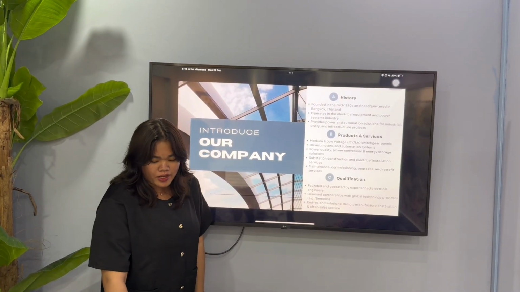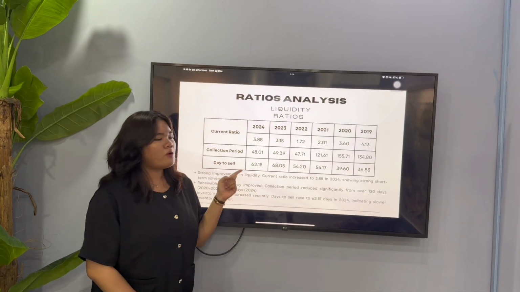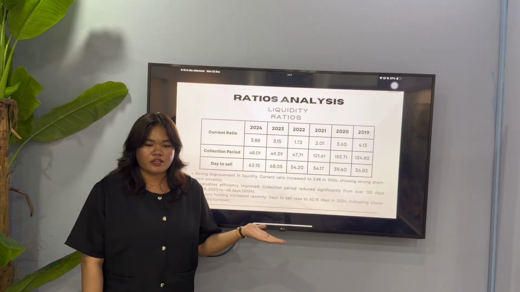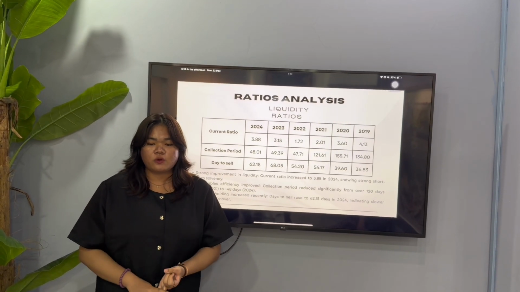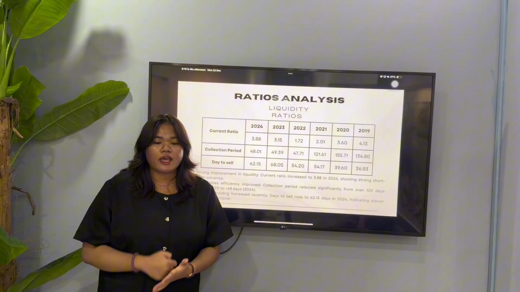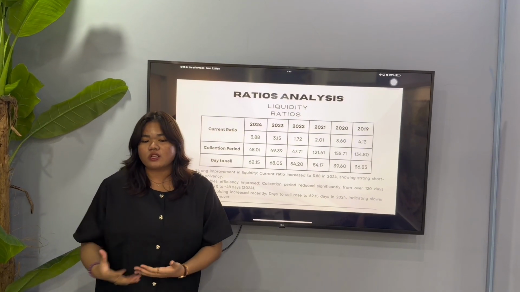Moving on to the next part, which is ratio analysis. This slide shows the company's liquidity performance over the past 6 years. First, looking at the current ratio, we can see a strong improvement from 1.72 in 2022 to 3.88 in 2024, indicating the company is now in a much better position to meet its short-term obligations.